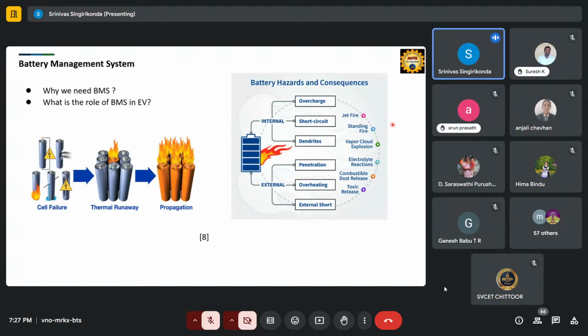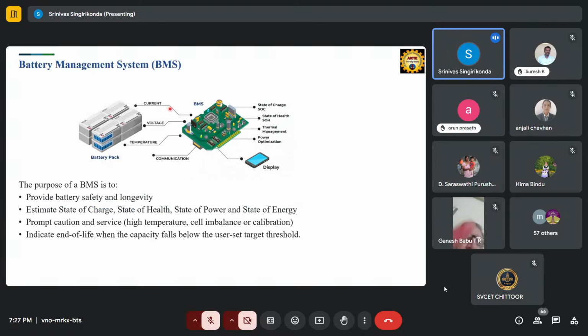Okay, this all may be causing the battery to fail. So to protect all these things, we require a battery management system. This battery management system will measure your current, voltage, and temperature, and communicate with the other systems. It will say your battery is heated this much, or your battery percentage is this much left. You need to replace the battery after 1 month or 1 day or after one charge, right?